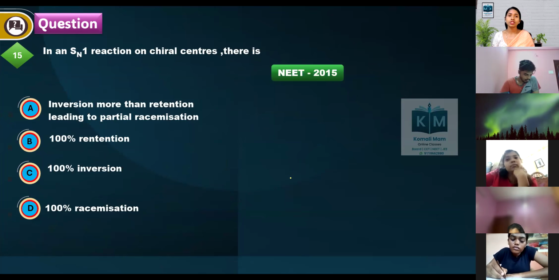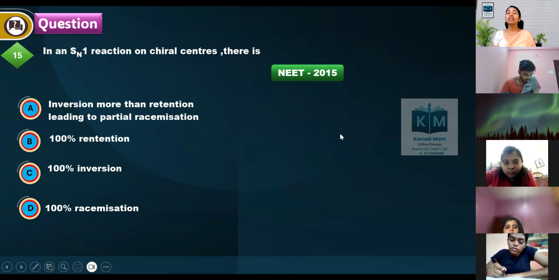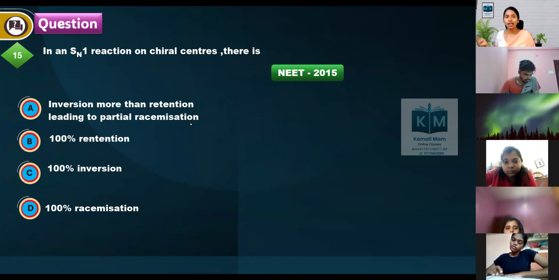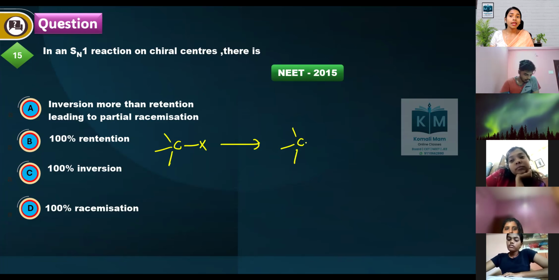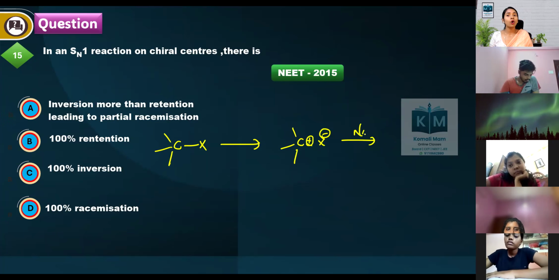Okay. Next question. In an SN1 reaction on a chiral center, there is an inversion more than retention leading to partial racemization, 100% retention, 100% inversion, or 100% racemization. What will happen? If you take an alkyl halide, first a carbocation forms, and the nucleophile will go and attack.